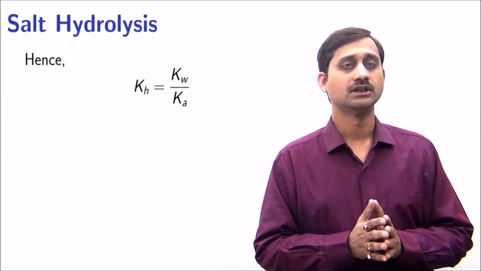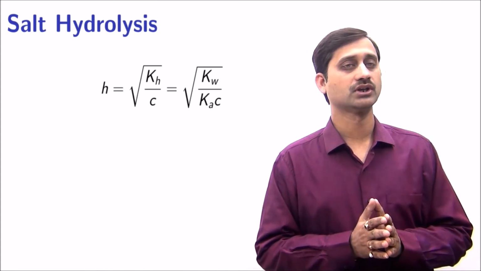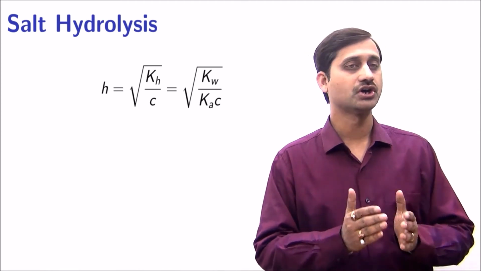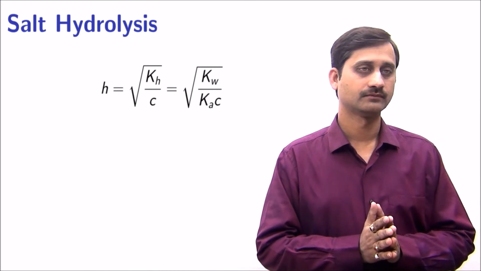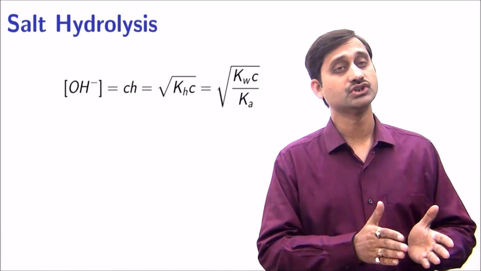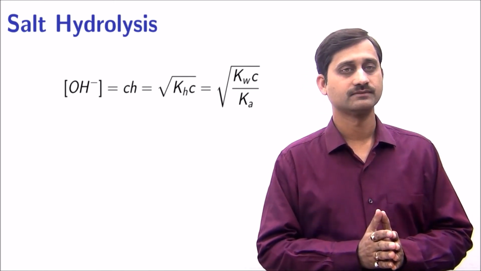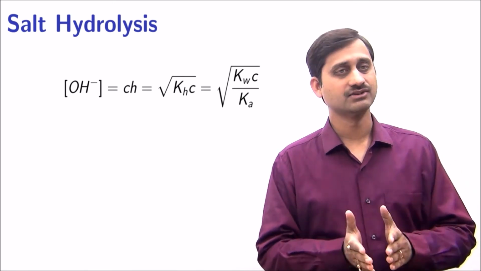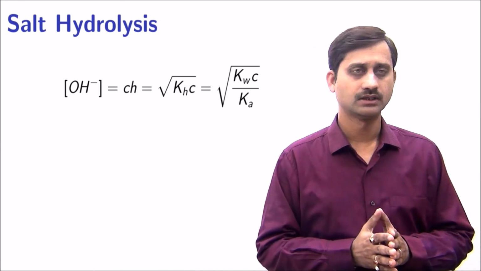Using this expression, the degree of hydrolysis is the square root of ionic product of water divided by the product of dissociation constant of acetic acid and concentration of salt. The hydroxide ion concentration is the concentration of salt multiplied by the degree of hydrolysis. It is the square root of the product of hydrolysis constant and concentration, that is Kw times C divided by the dissociation constant of the acid.